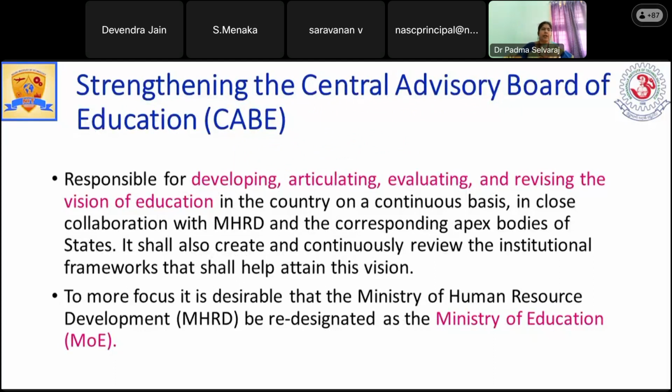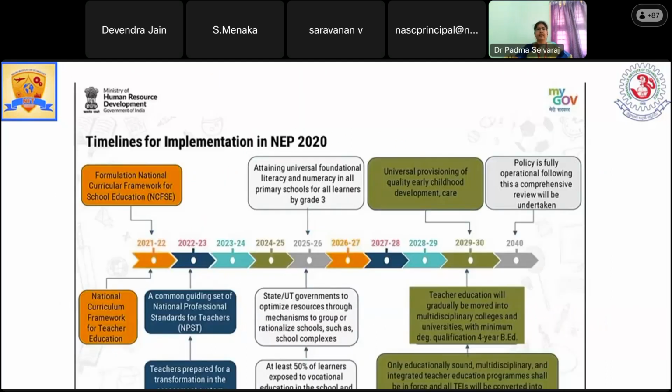Continuously, the MHRD is seriously monitoring the activities: how the student activities are, and how the related bodies, regulatory bodies and accreditation bodies are working. After a certain period and several discussions, they try to change the regulations, like how we change the syllabus. This is what is happening nowadays. And the Ministry of Human Resource Development is to be redesignated as the Ministry of Education soon, so complete focus towards education is going to be provided by this strengthened Central Advisory Board.